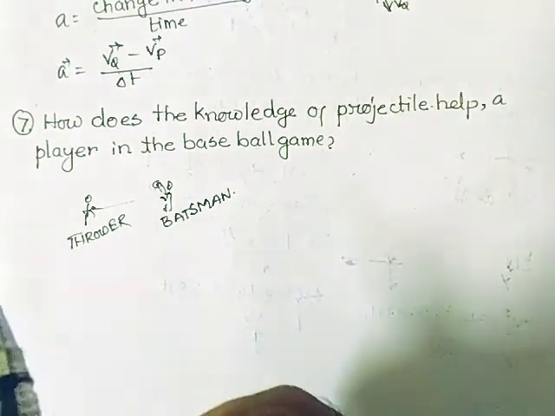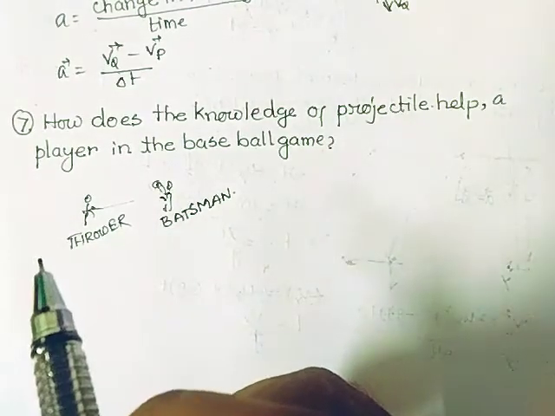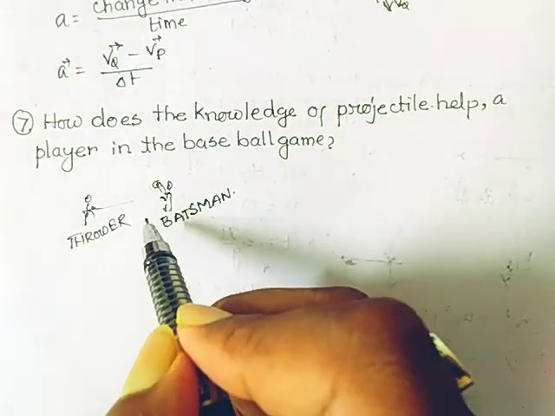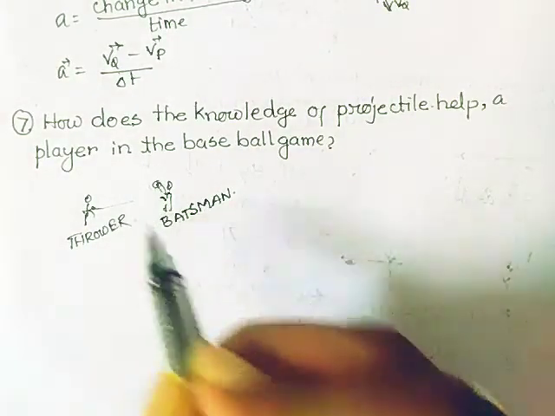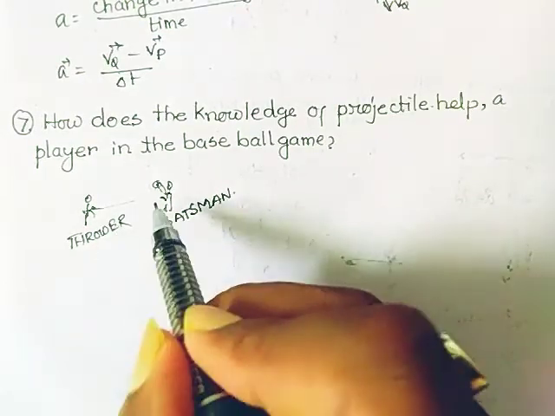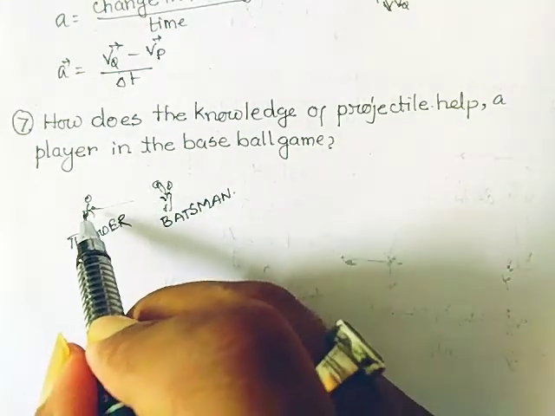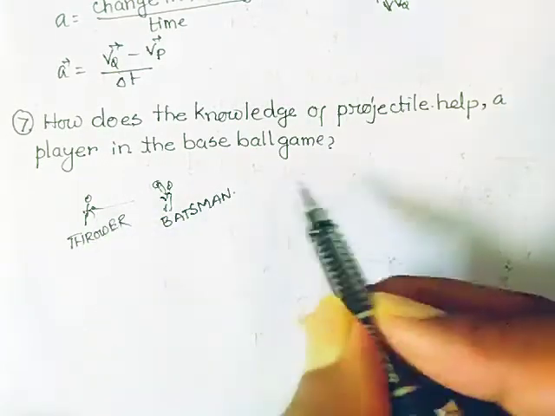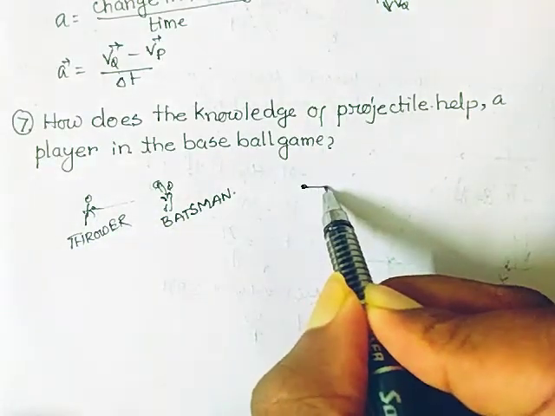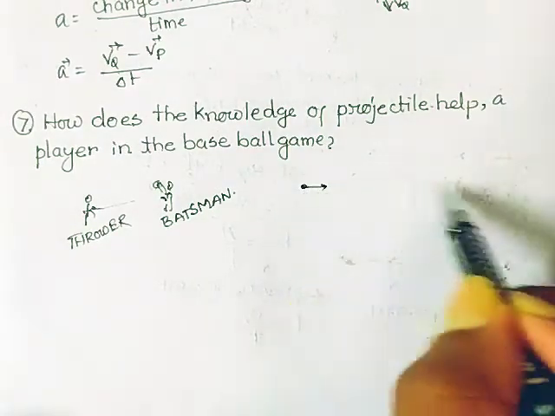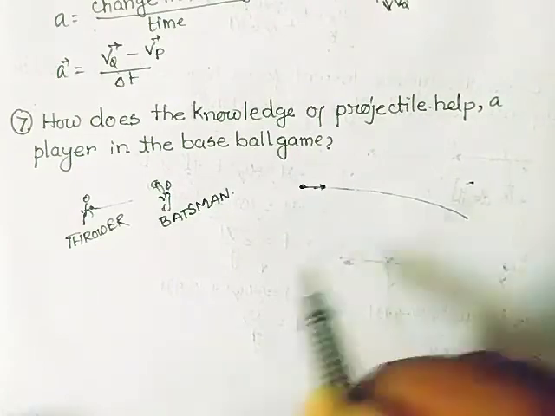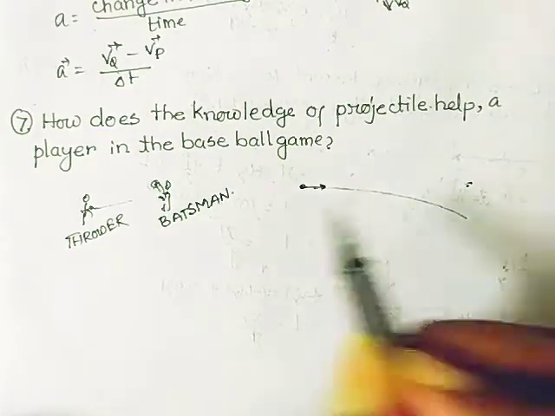For the thrower, it is of primary importance that he can reach this ball towards this batsman very fast. When he is throwing this, there is also the effect of gravity. If he throws it horizontally, it has to reach here, but due to the effect of gravity it comes down, so he cannot reach the target.